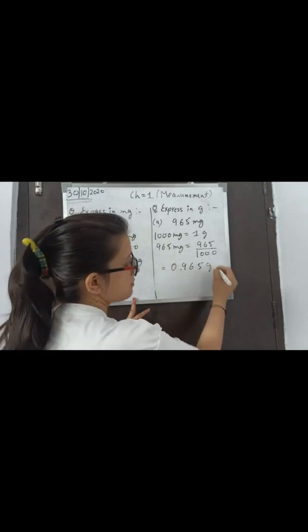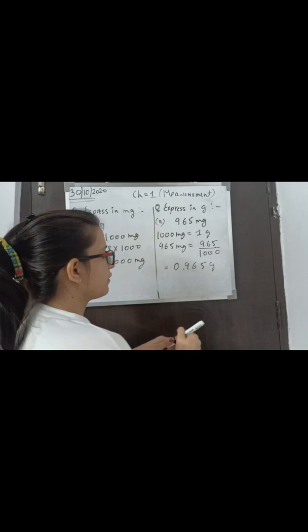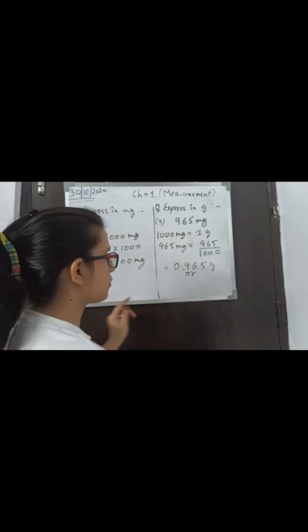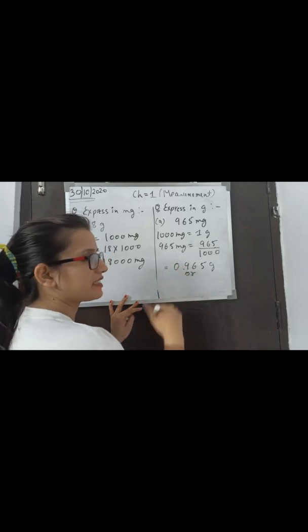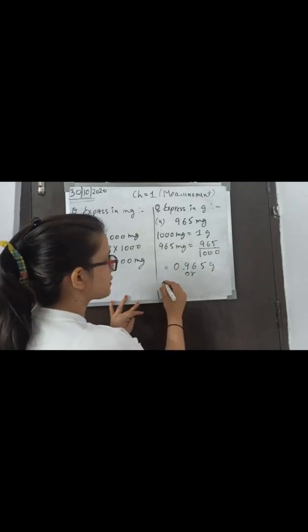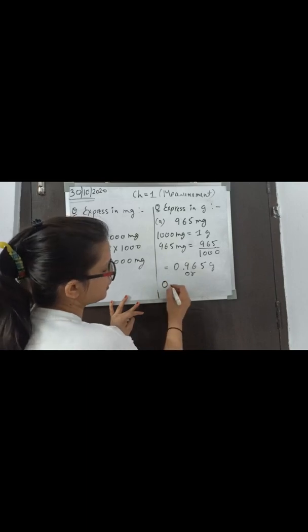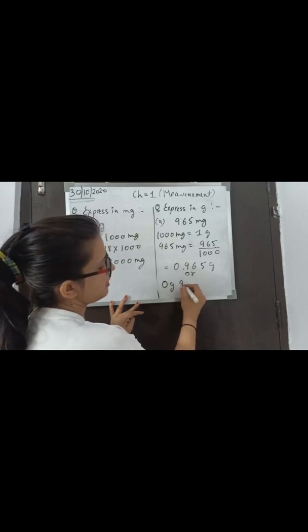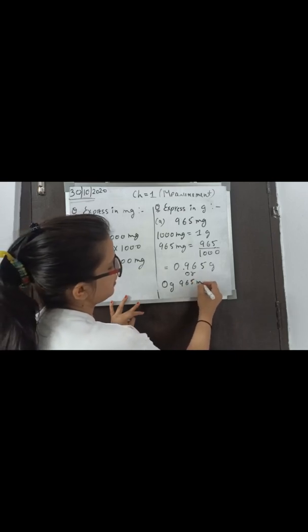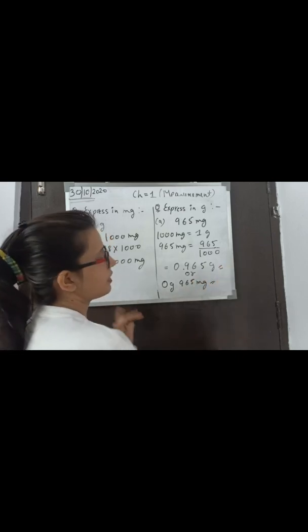0.965 grams, or we can write this answer in another form also. What? We will write the whole part as a big unit and the decimal part as a small unit. So here the big unit is gram, so we will write 0 gram and 965 what? Milligram. Both answers will be correct.